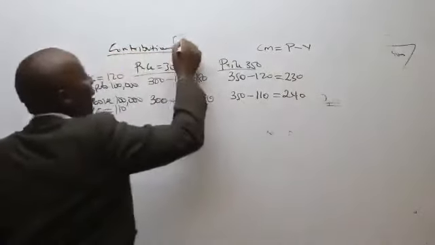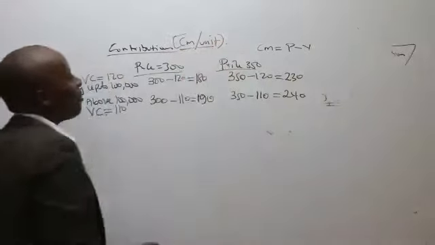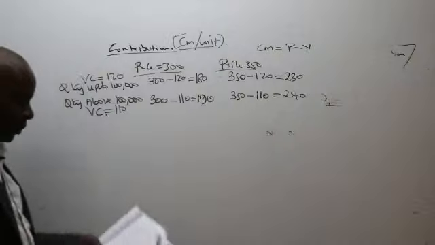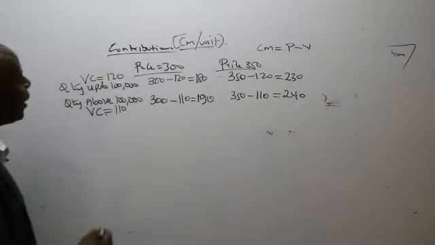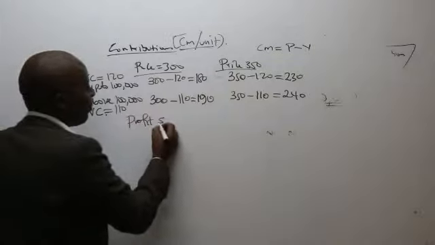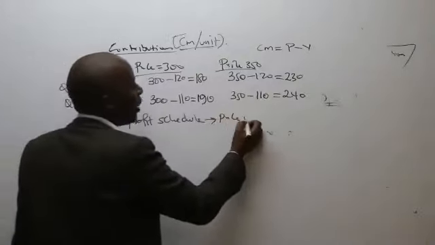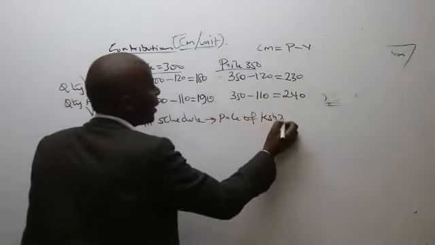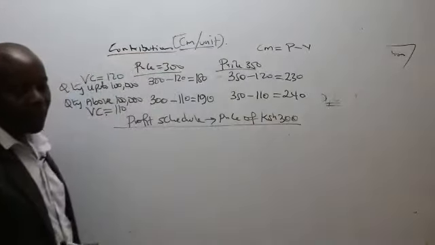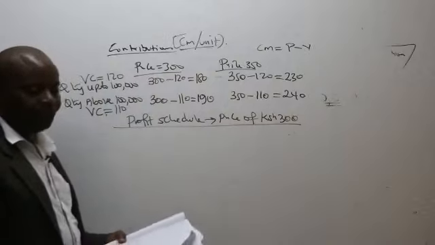And these basically are contributions per what? Per unit. These are contributions per unit. Now, ladies and gentlemen, from there, I'll go ahead and do a profit schedule for my two prices. I'll start with the price of Kenya shillings 300.